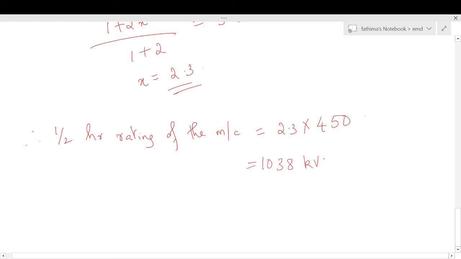1038 kVA. That means the short time rating is greater than the continuous rating.